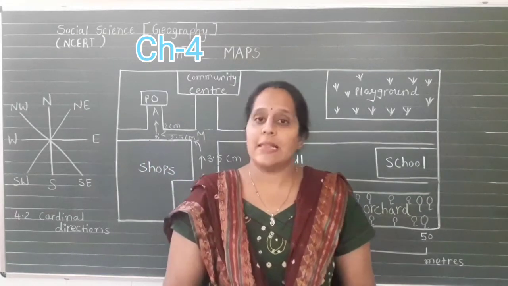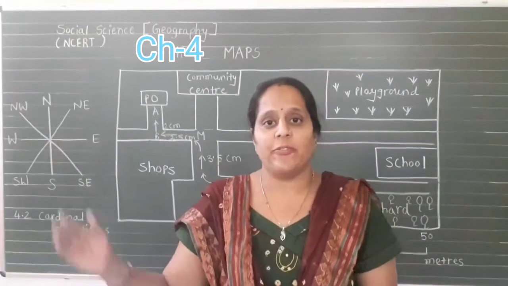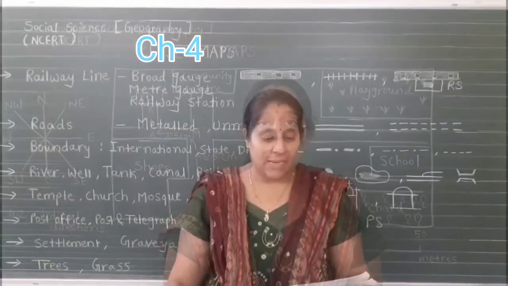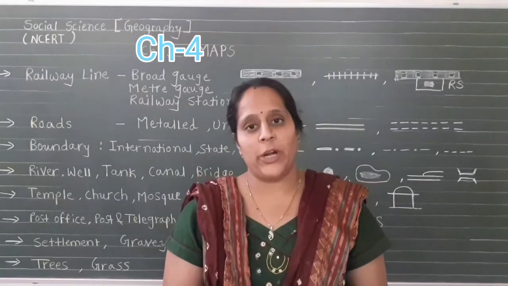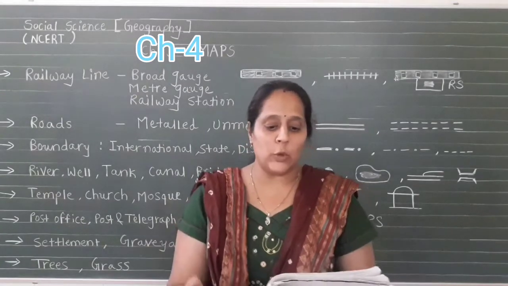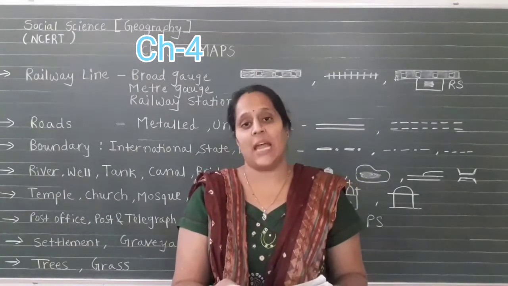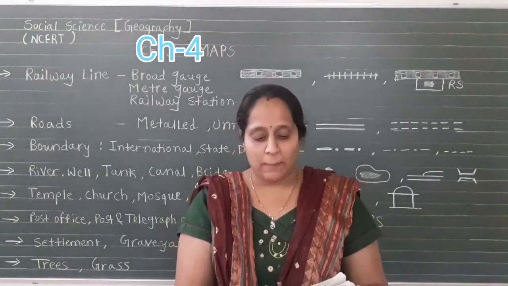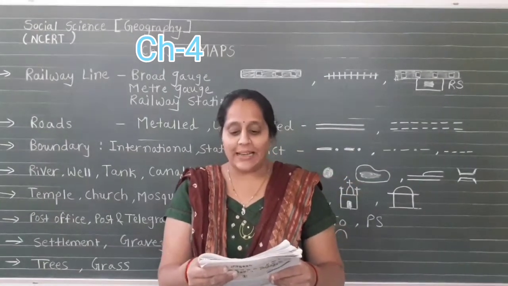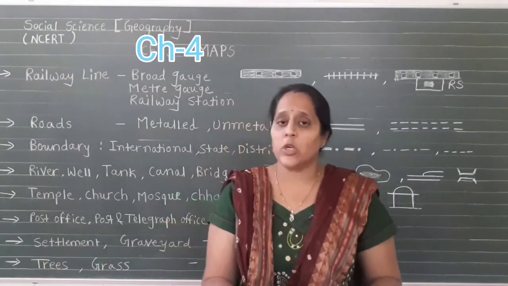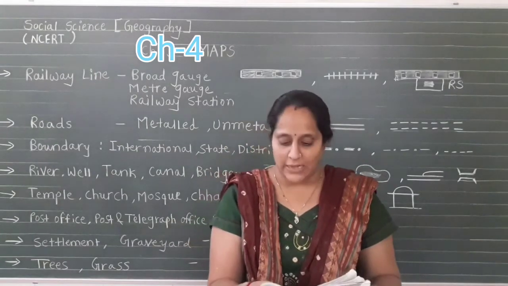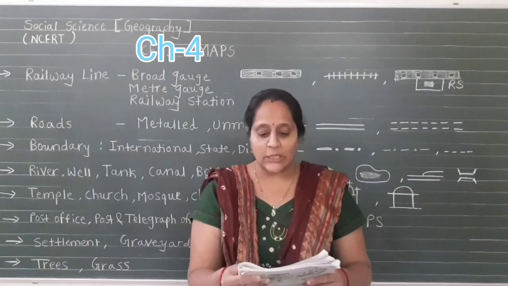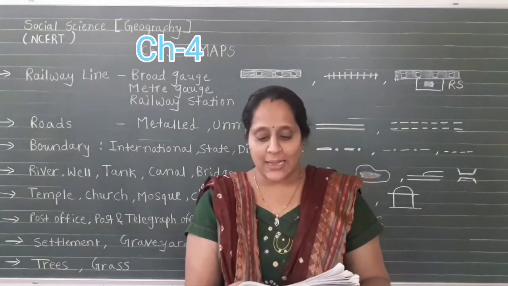Now our next point is symbols. Through different symbols and examples, here we study symbols. It is the third important component of a map. It is not possible to draw on a map the actual shape and size of different features such as buildings, roads, bridges, trees, railway lines or a well. Yes, we show them with different signs or symbols. They are shown by using certain letters, shapes, colors, pictures and lines.